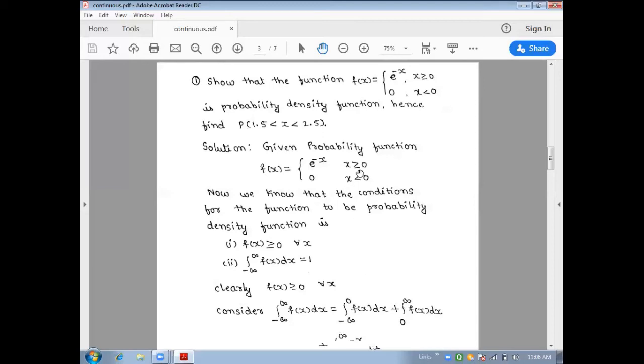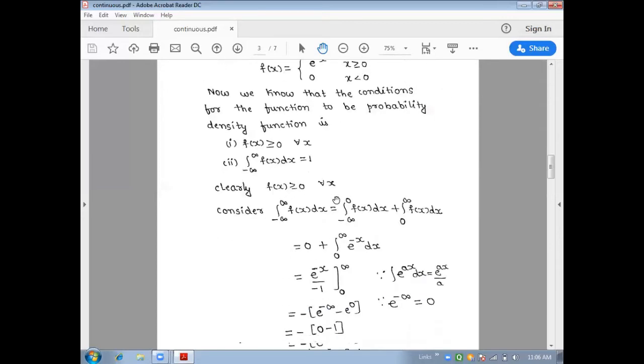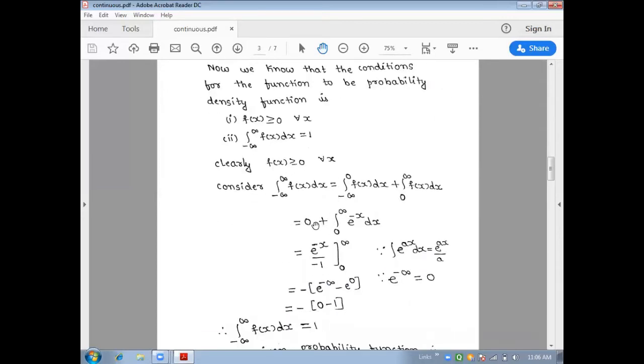Now in the second case, 0 to infinity, we can replace f of x with e power minus x. In the place of f of x, we'll substitute e power minus x, so that we have done in the next step. So the first term is 0, and the second term is the integral from 0 to infinity of e to the power minus x dx. Now we have to integrate the second part. You know the formula: the integral of e to the power of ax dx is e to the power of ax by a plus a constant of integration, because it is not a definite limit.